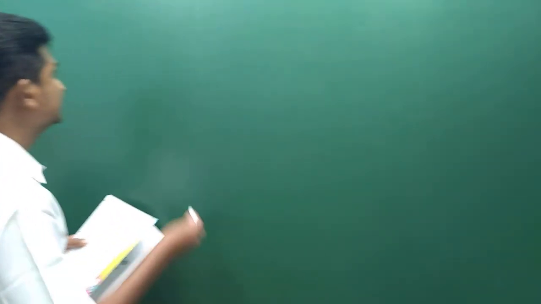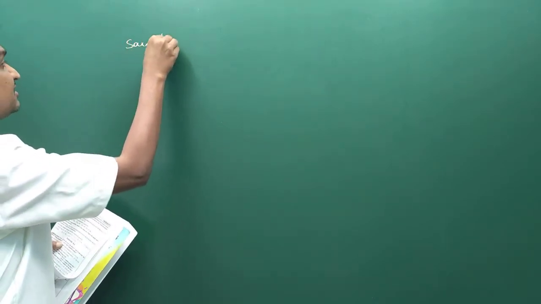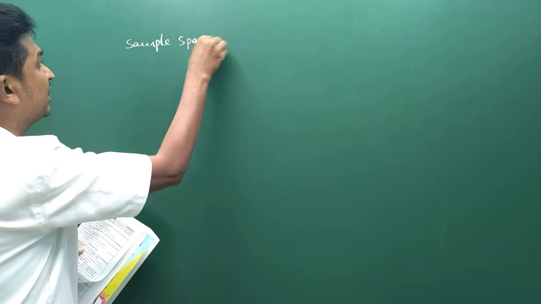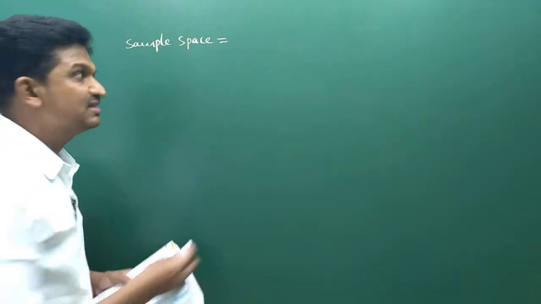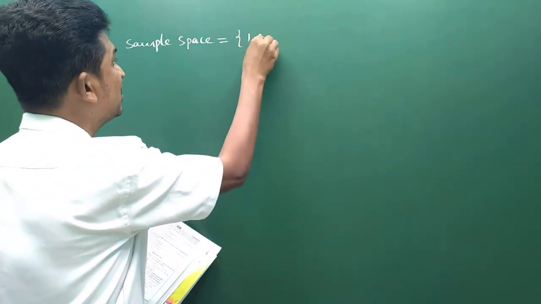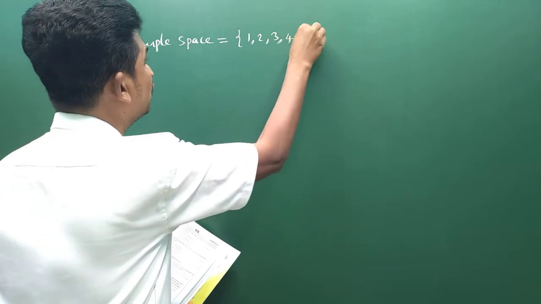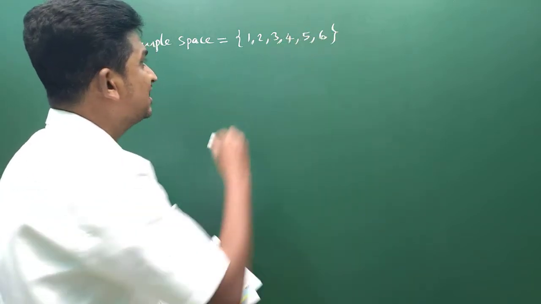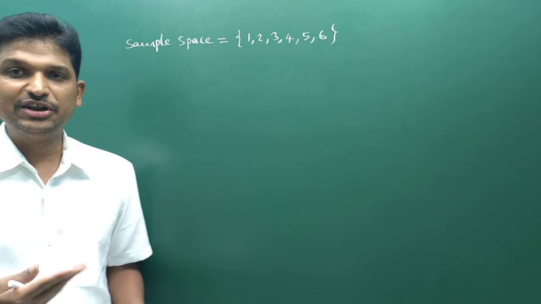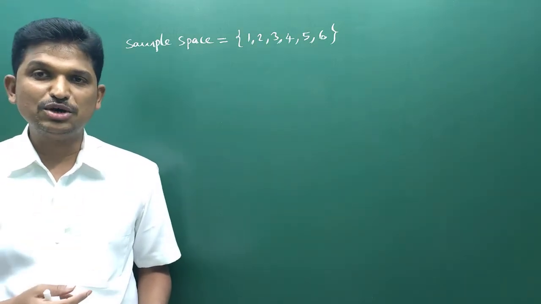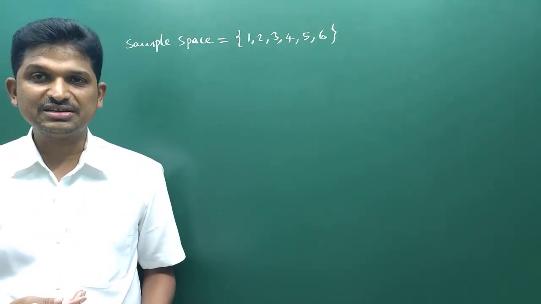First thing, when a die is rolled, what is the sample space? That I'll write. The sample space is 1, 2, 3, 4, 5, 6. These are the possible outcomes. When we roll a die, these are the possible outcomes we will get. It is easy to understand.